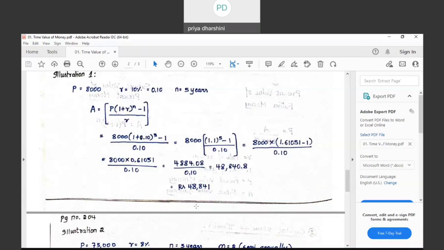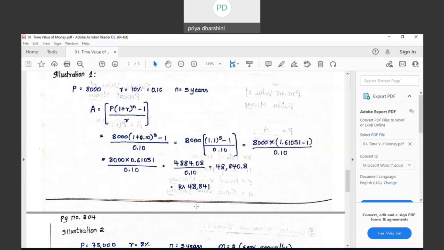It is 1.10 to the power of 4. What is 1.10? It is 1 plus R. How much is R? It is 0.1. So 1 plus 0.1 gives you 1.1. What is the term of deposit? 4 years. So 1.1 to the power of 4. Multiply 1.1 four times and you will get 1.464. Then it is 1.1 to the power of 3, then 1.1 to the power of 2, then 1.1 itself. Then for the last, anything to the power of 0 is 1, so it is 1 only. Add them up, you get the same 48,841.